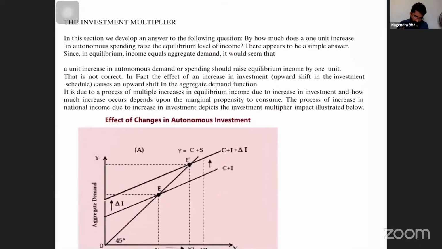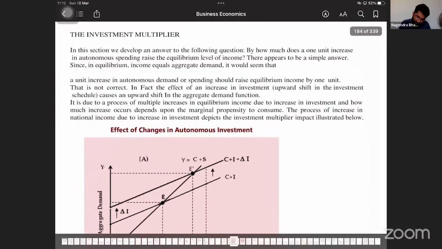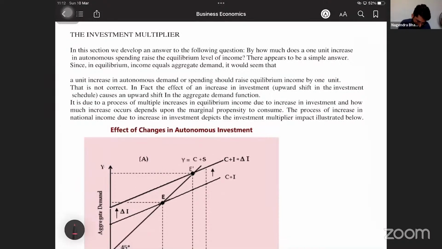So the next topic we are discussing here is the investment multiplier. Sir, what is this investment multiplier? It looks like a difficult topic, but listen, it is very easy. Very easy topic. Listen, in this section, we develop an answer to the following question. By how much does a 1 unit increase in autonomous spending raise the equilibrium level of income?